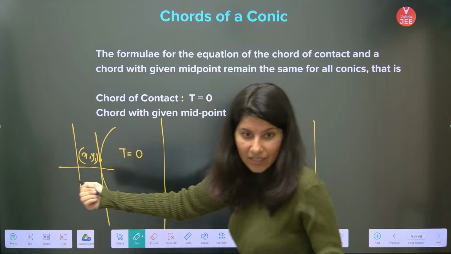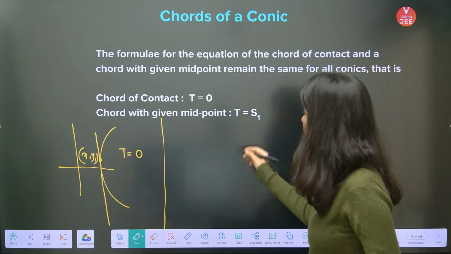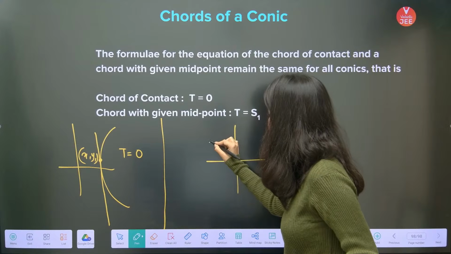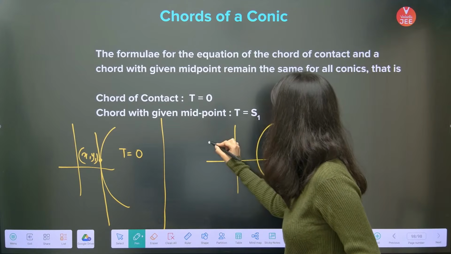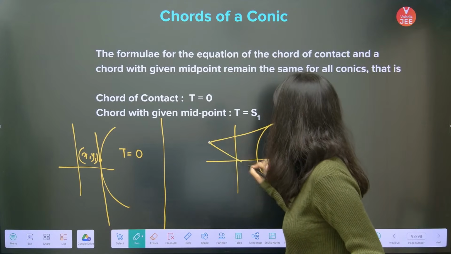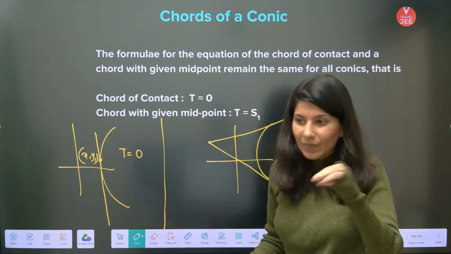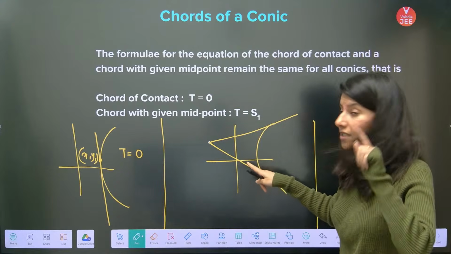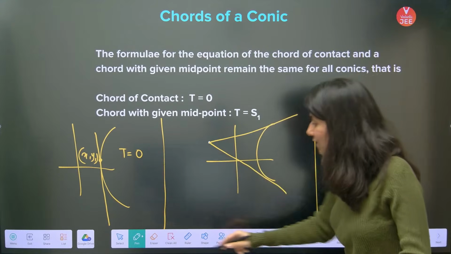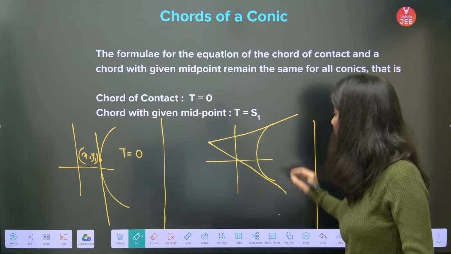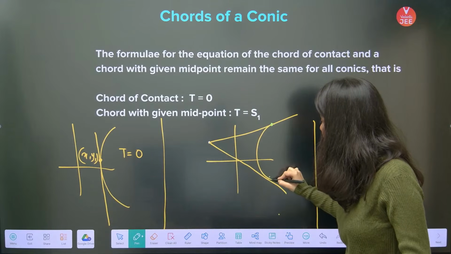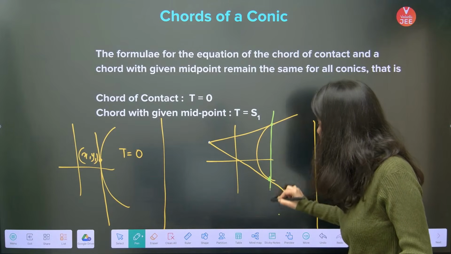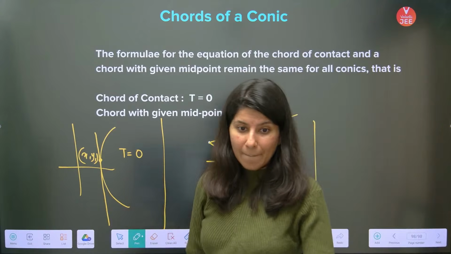This we have done already. But now, if you are having a point which is outside of the conic, from the internal point you can draw only one tangent, but from the external point you can draw two tangents, and the moment you draw two tangents there will be 2 points of contact through which one chord will pass.